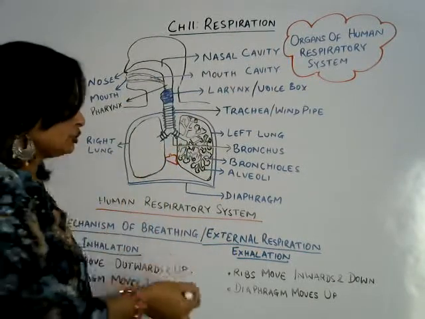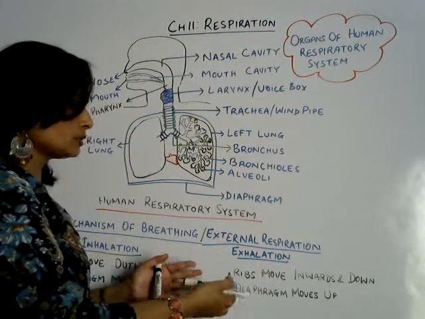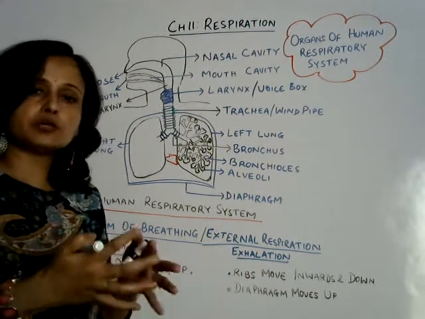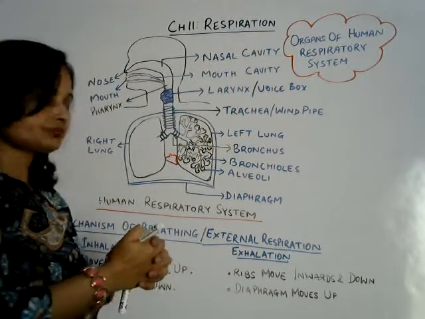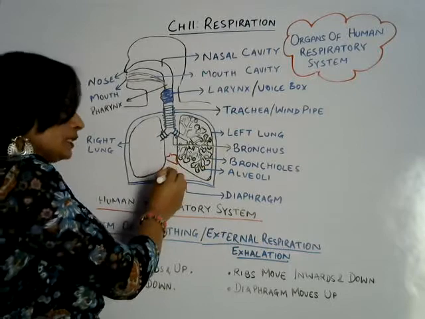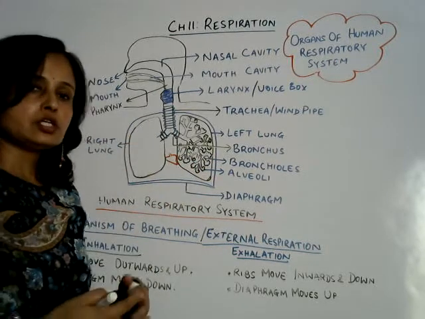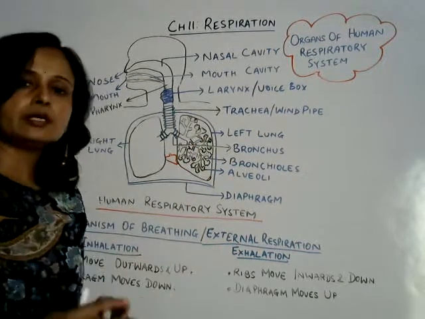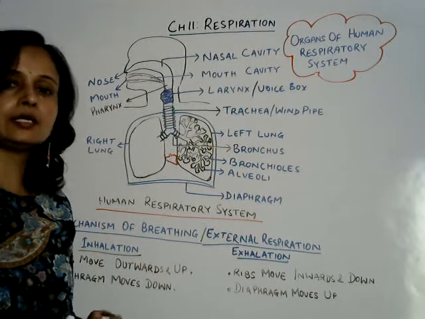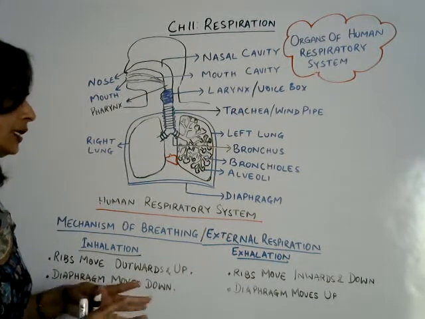Okay, and during exhalation the movement of the ribs and diaphragm decreases the overall volume of this region. Because the volume is decreasing, air pressure will increase here in comparison to the outer environment, so air needs to move outward because of the pressure difference. So in this way the mechanism of breathing, or external respiration, takes place.